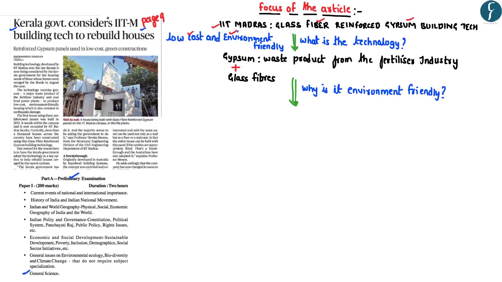And as the title of this particular article highlights, this technology is now being considered by the Kerala government to build the homes of the people destroyed by the floods. And this particular technology basically uses gypsum, which is a waste product from the fertilizer industry, along with glass fibers, thus eliminating the need for bricks in the construction of houses.